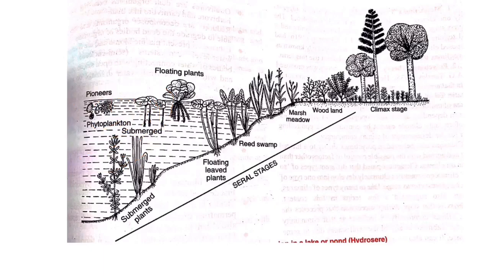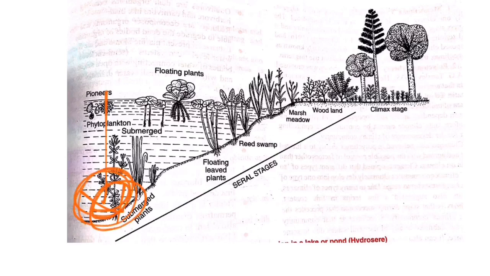These phytoplanktons prepare their own food material, and they are eaten up by zooplanktons. This process continues. These small zooplanktons and phytoplanktons die and fall to the ground. When they fall to the ground, it increases the nutrients of the soil.